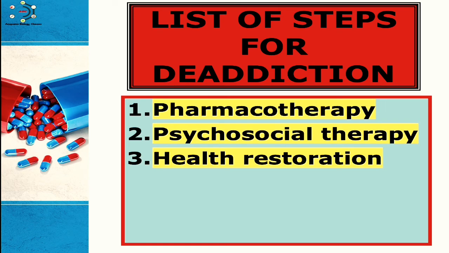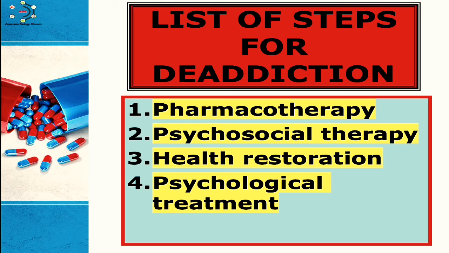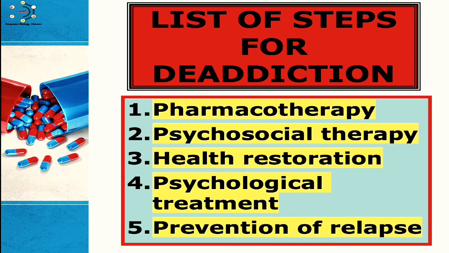It is the induction of a return to a previous state, a return to health or replacement of a part to a normal position. Next is psychological treatment. It involves talking about your thoughts with a professional to better understand your own thinking and behavior, and understand and resolve your problems. And the last is prevention of relapse. Relapse prevention skills are essential to learning to live a happy life in recovery. So these are the list of steps for the de-addiction.